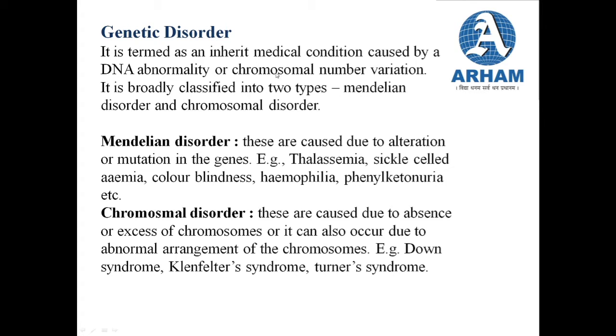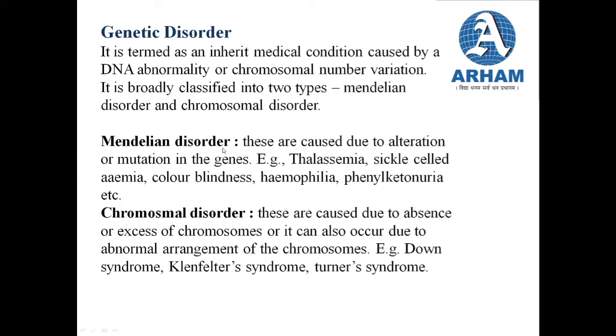Or there is variation in the number of chromosomes. This variation can be a lesser number of chromosomes than the exact number, or it can be a greater number of chromosomes than the exact number. So it can vary in plus and minus both. Both these conditions lead to genetic disorder. Genetic disorder is broadly classified into two types: Mendelian disorder or chromosomal disorder.